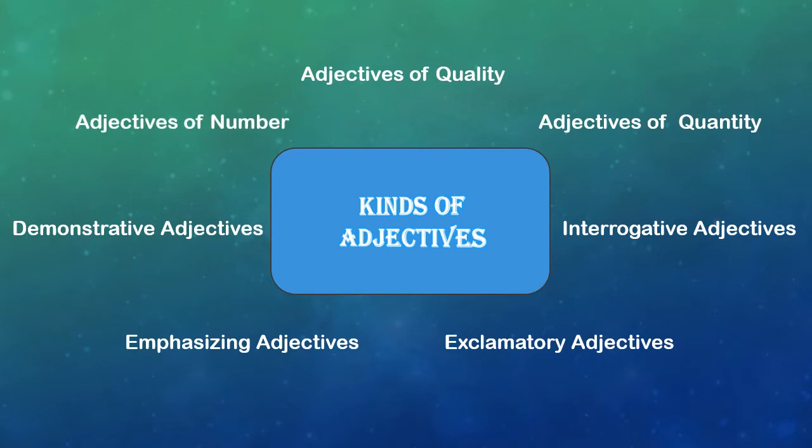So these are the types of adjectives, friends. Friends, there is another adjective called proper adjectives, which are adjectives formed from proper nouns. For example, Indian tea. But we generally classify proper adjectives with adjectives of quality.